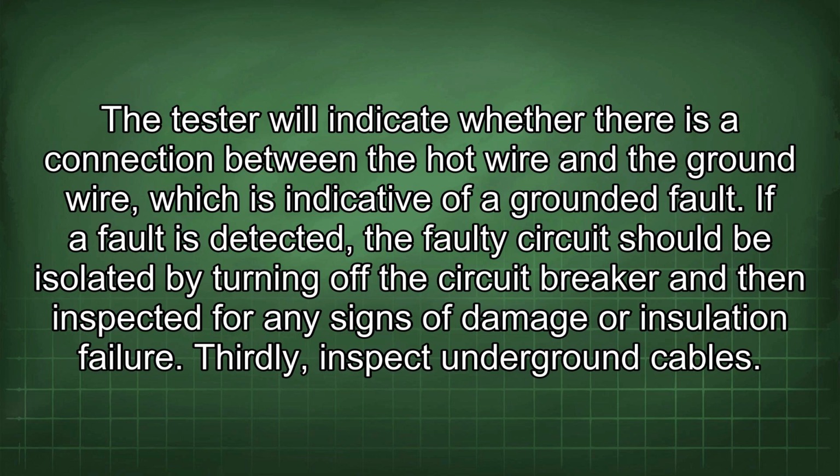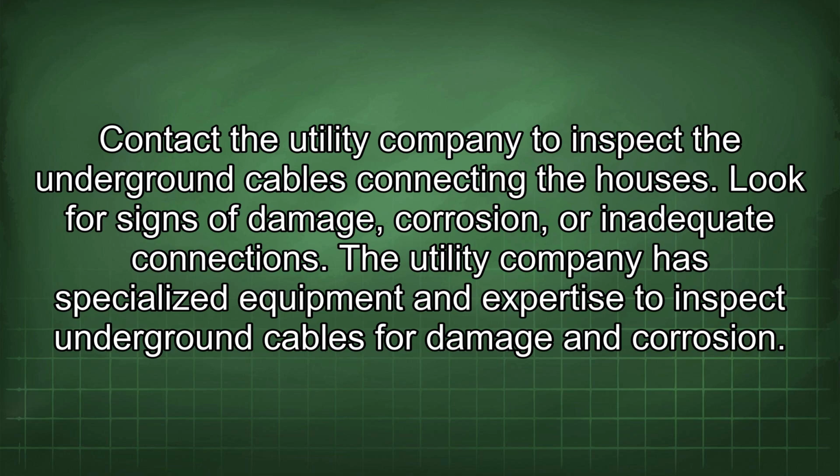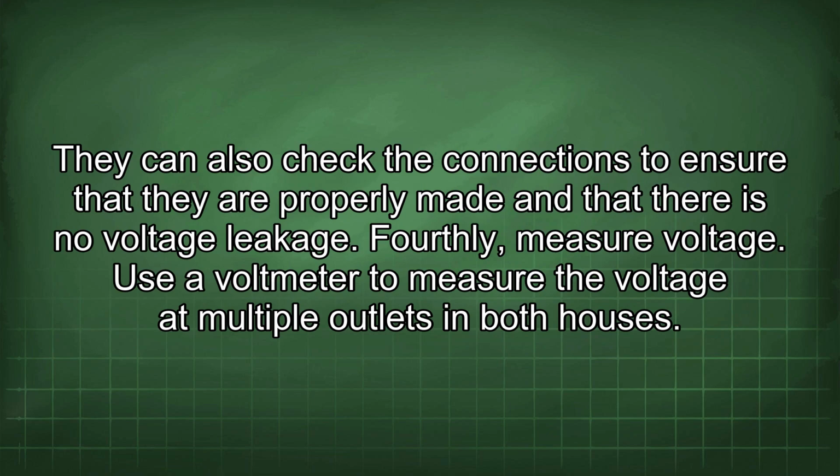Thirdly, inspect underground cables. Contact the utility company to inspect the underground cables connecting the houses. Look for signs of damage, corrosion, or inadequate connections. The utility company has specialized equipment and expertise to inspect underground cables for damage and corrosion. They can also check the connections to ensure that they are properly made and that there is no voltage leakage.